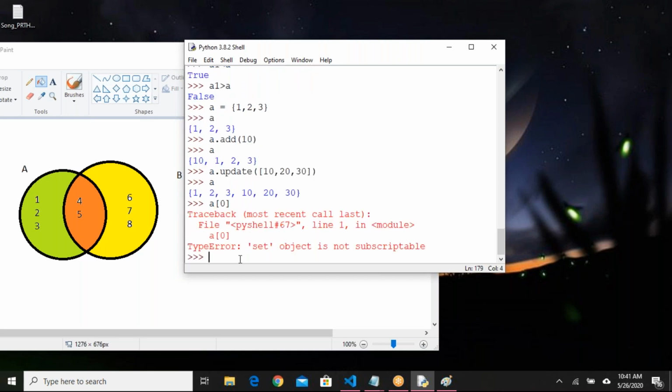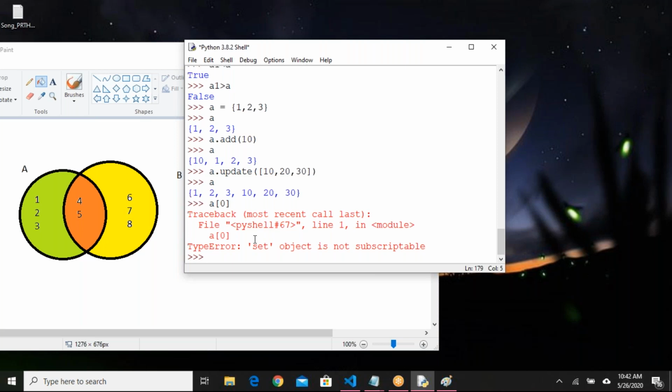No, I'm sure we cannot use indexing in sets. Why we cannot use indexing in sets? The reason is index will not be preserved. Elements will be volatile. They will be changing. So index concept will not work in sets.